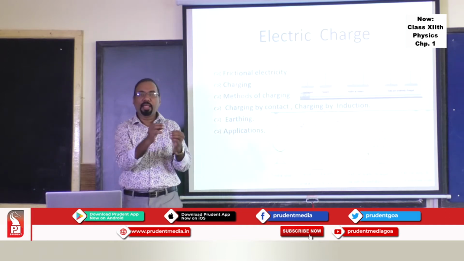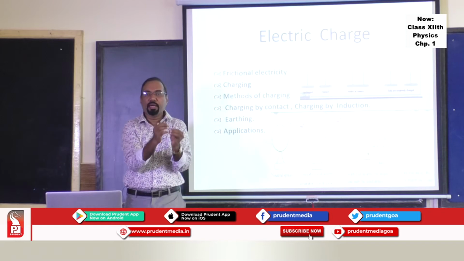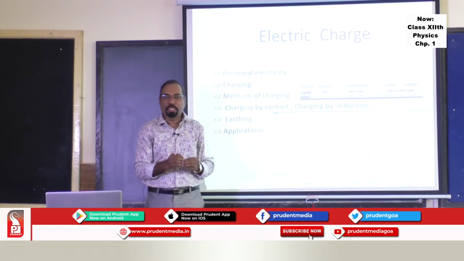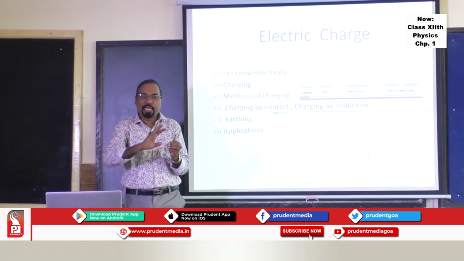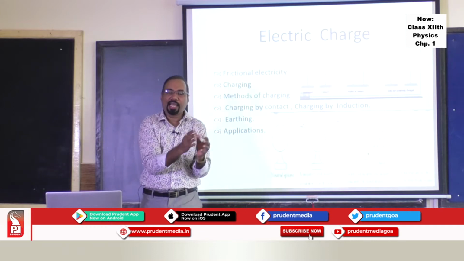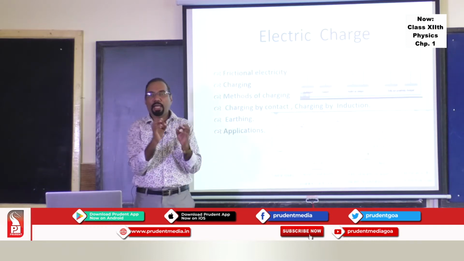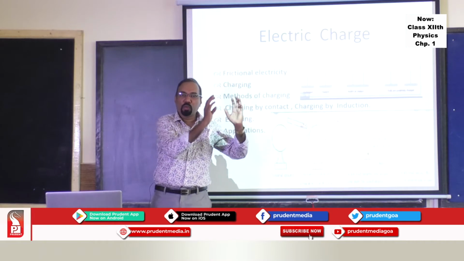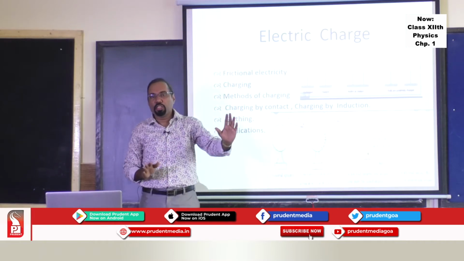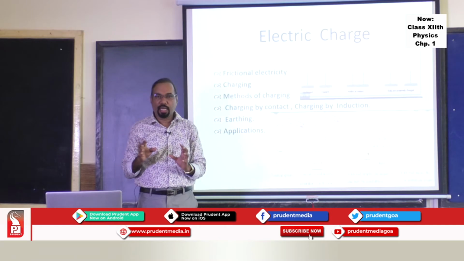And the philosopher William Gilbert, who was working for Queen Elizabeth I, tried to categorize this. The clear categorization was given by Benjamin Franklin, who said there should be two types of charges in nature, positive charge and negative charge.